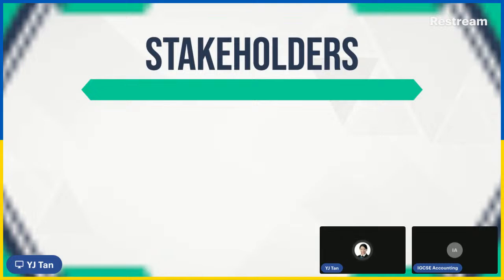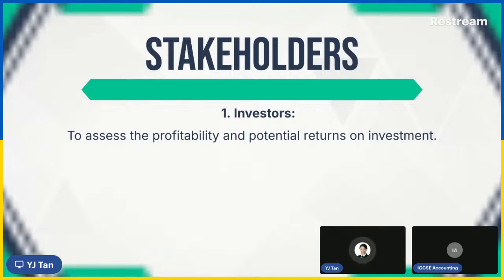Okay, now you will be wondering what is the purpose of doing all this accounting? Is it for who? Now we come to who, all right? We are preparing all this accounting process, all this tedious job, for who? Okay, let's have a look. Number one, investors. All right. Why do investors want to look at your accounts? Because they want to know whether this business is profitable or not. If not, they don't want to invest. If it looks good, and there is great potential to make a lot of profit, then they will invest in it, expecting a return on the investment, which we call ROI.